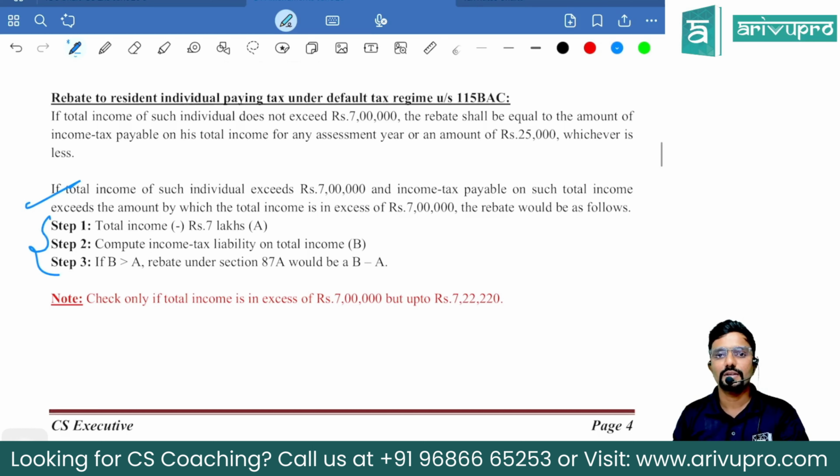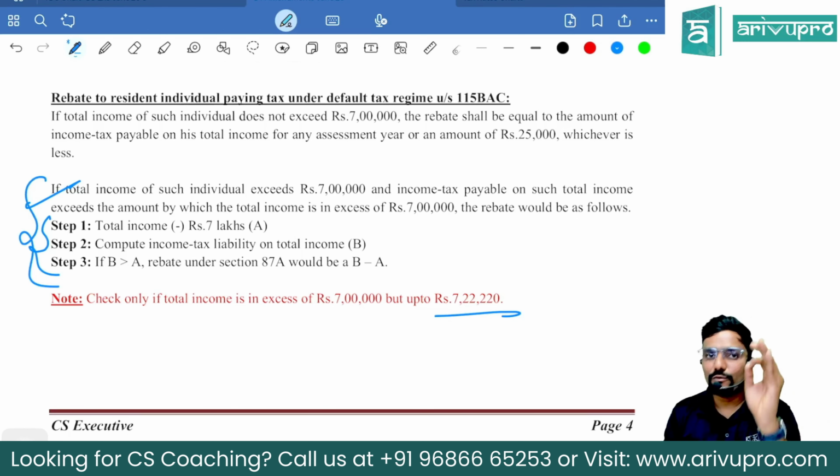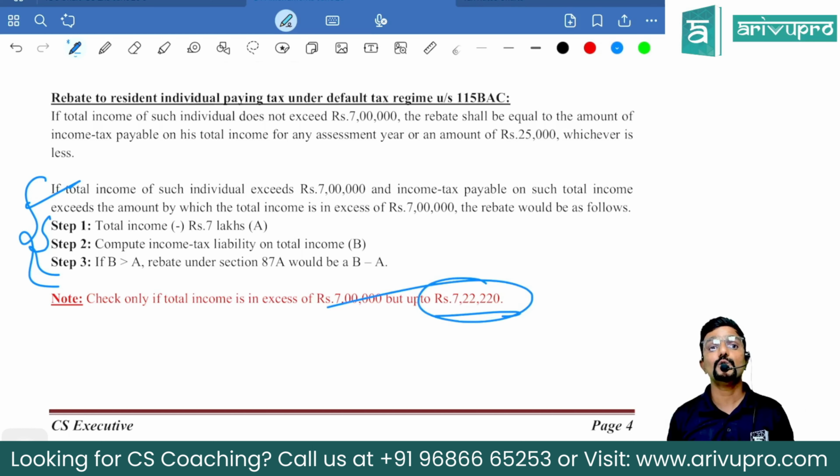Now, sir, up to what amount should we check this, sir? Not given in the law, but I'm just mentioning it so that it would be easy for you to check and proceed further. So, these steps, guys, you apply only for the resident individual who is following default regime, where total income is more than 7 lakh, but up to 7,22,220. Sir, what if it is more than this, like 750, 780 and all? Even if you apply these steps, you will get rebate as 0. Better don't apply. Do the regular calculation.